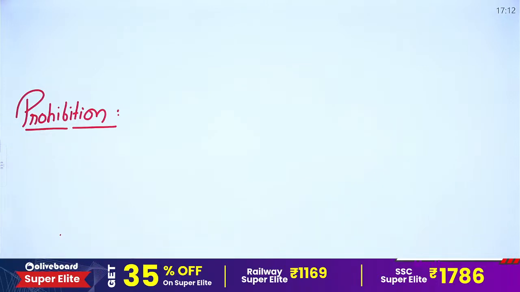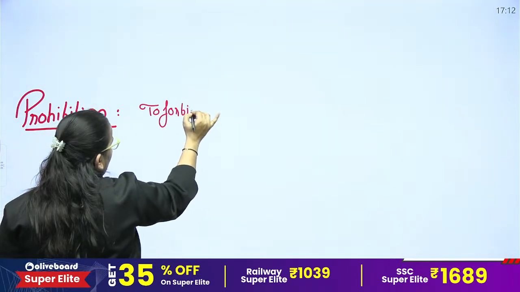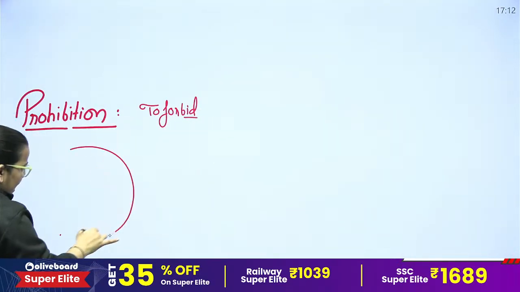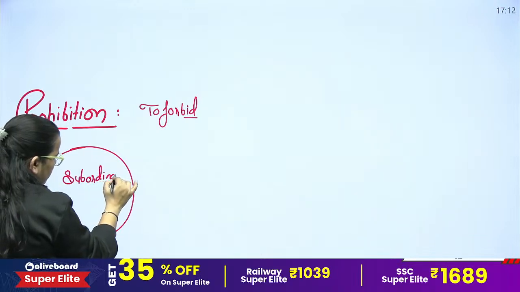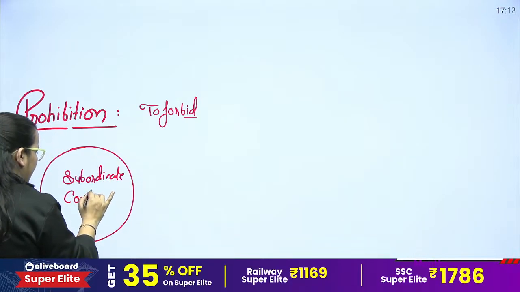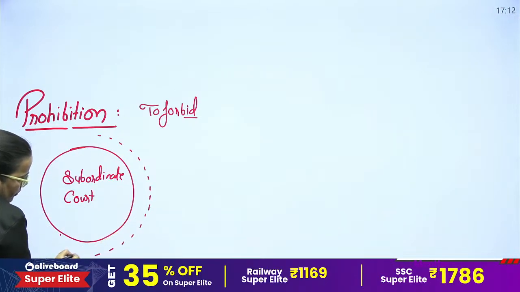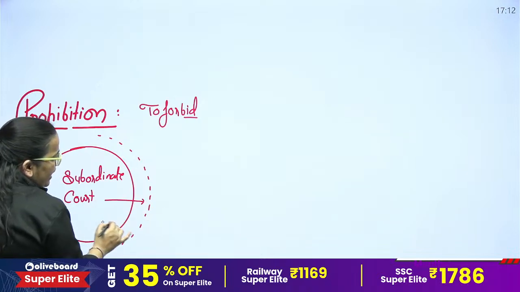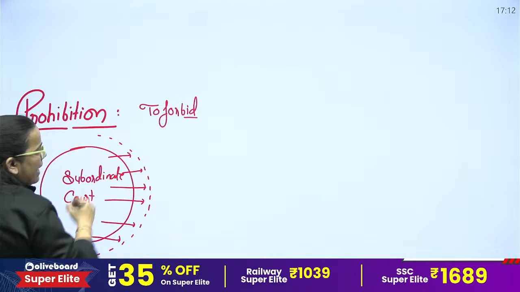Basically, the literal meaning of prohibition is to forbid. To forbid. For example, there's a subordinate court, and the subordinate court has its limit area. That means within this limit area only it can resolve issues or any matter.